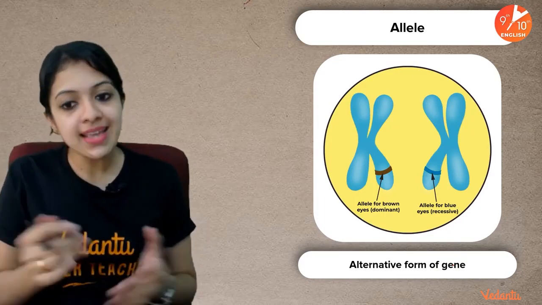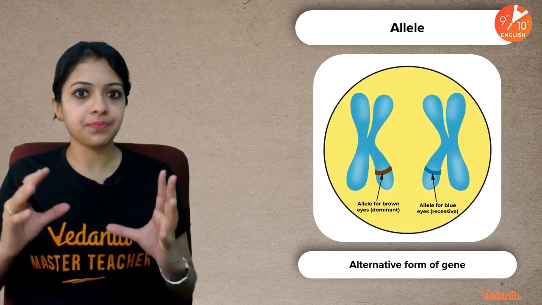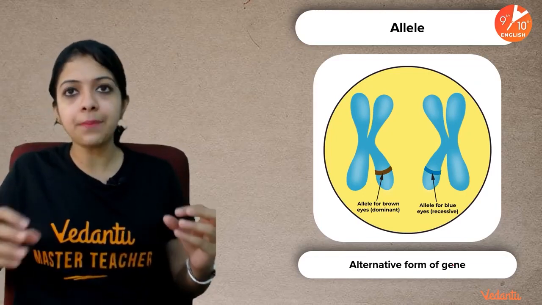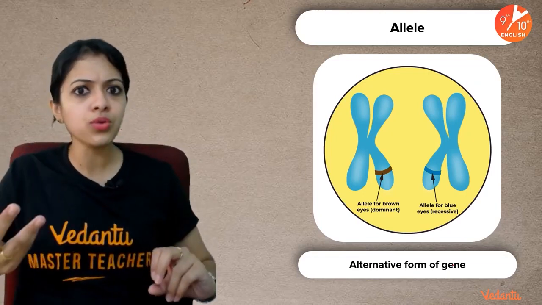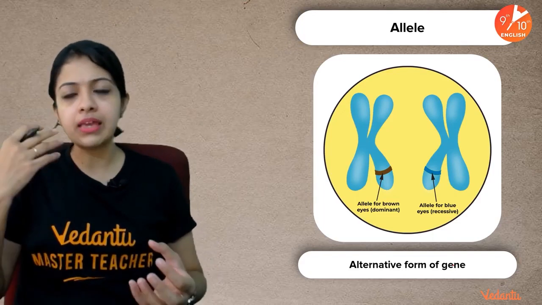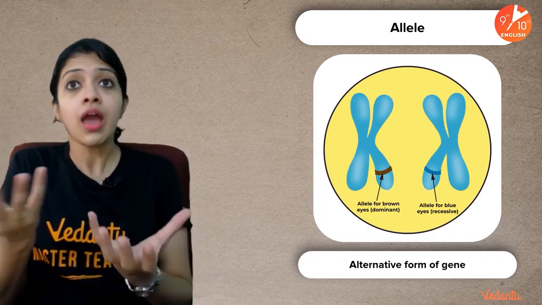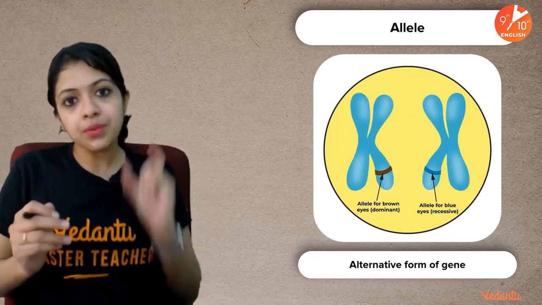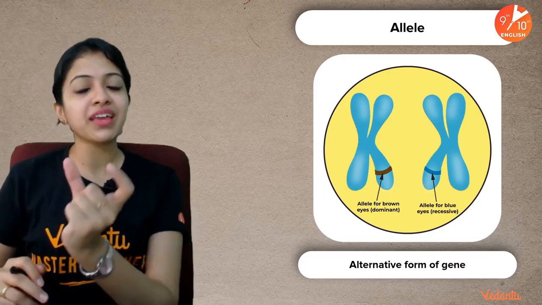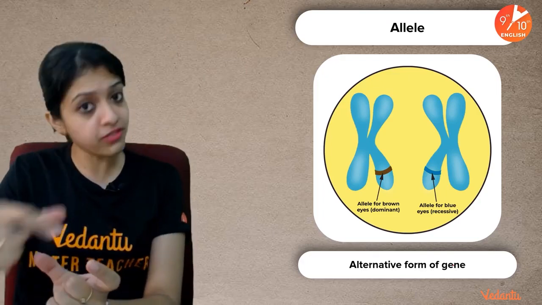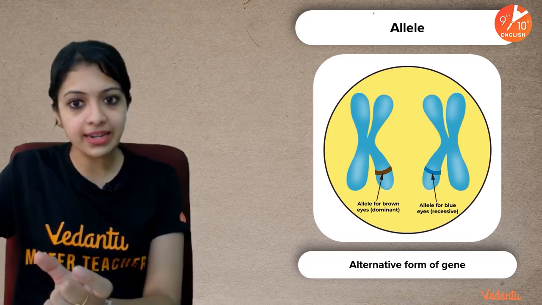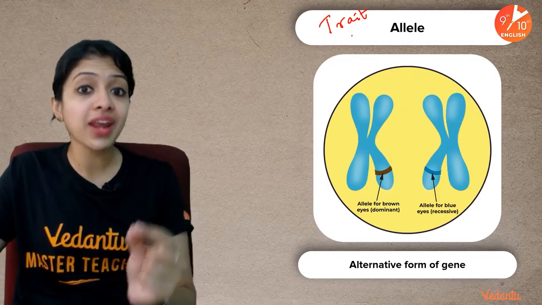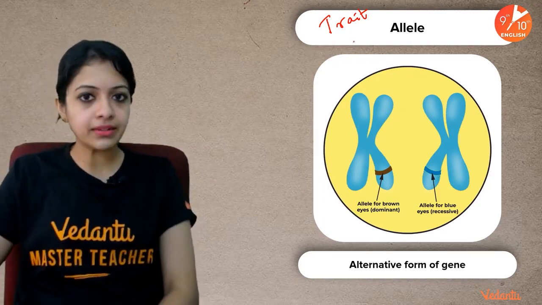So when I say gene for eye color, I would say gene for eye color. But we know that among human beings, eye color can be brown, black, hazel or light brown, green, blue, so many different variations. So when we are talking about one specific variation of a character, which is actually called a trait, in simple English, I will write that term also for you. When I'm talking about one particular trait, I would use the term allele.